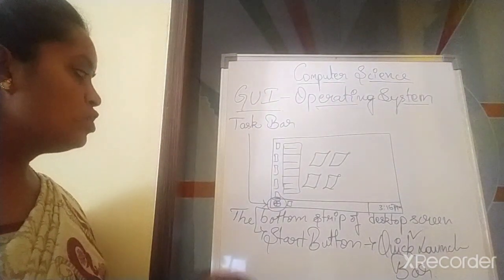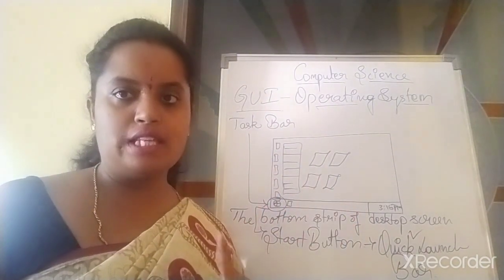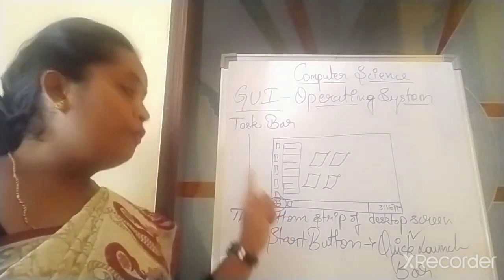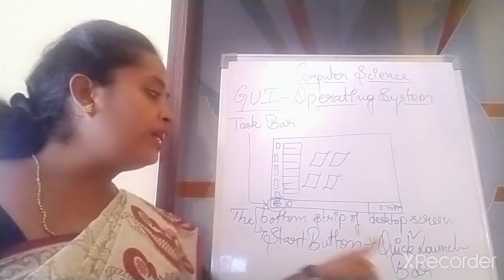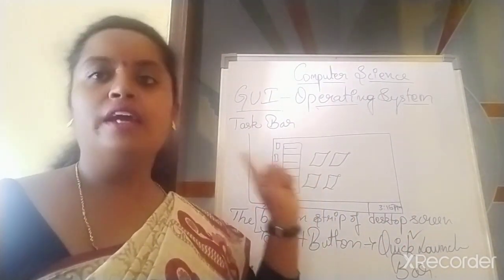Understood? So now we have learned the taskbar. The bottom strip of the desktop screen is called the taskbar. The start button is available on the taskbar itself. Once you click on the start button, the quick launch bar will be available. A pop-up menu type quick launch bar will be available.